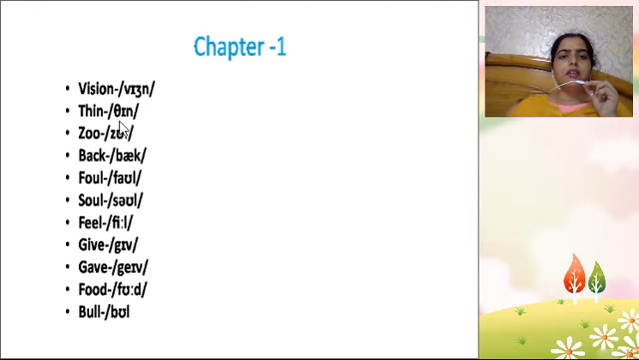Thin, th, i, n, this is the symbol for th. So the transcription of the word thin is th, i, n. So you have to write down this transcription in your exam. Zoo, z, u. Back, b, a, k, as in bat, back. Fowl, owl, again diphthong, f, au, l, fowl. Soul, s, ou, l, again diphthong.